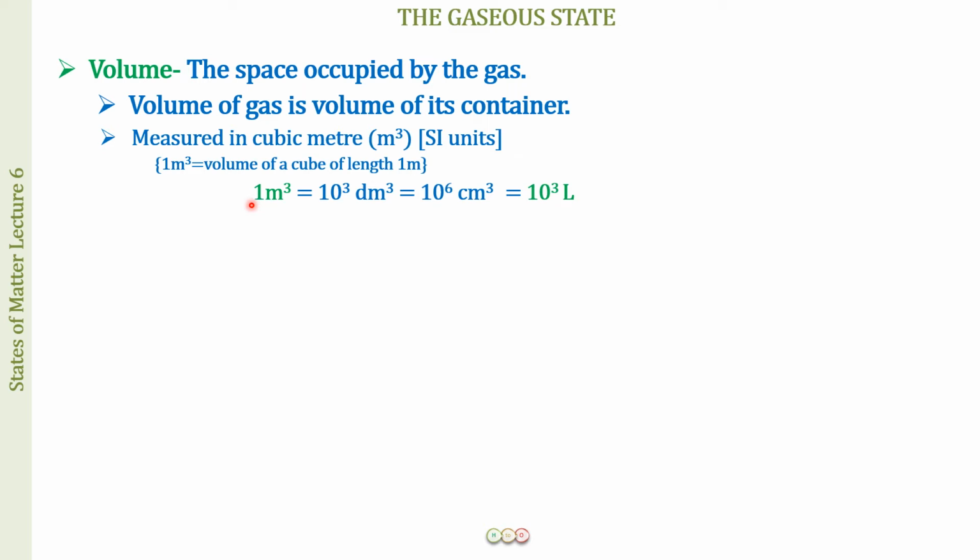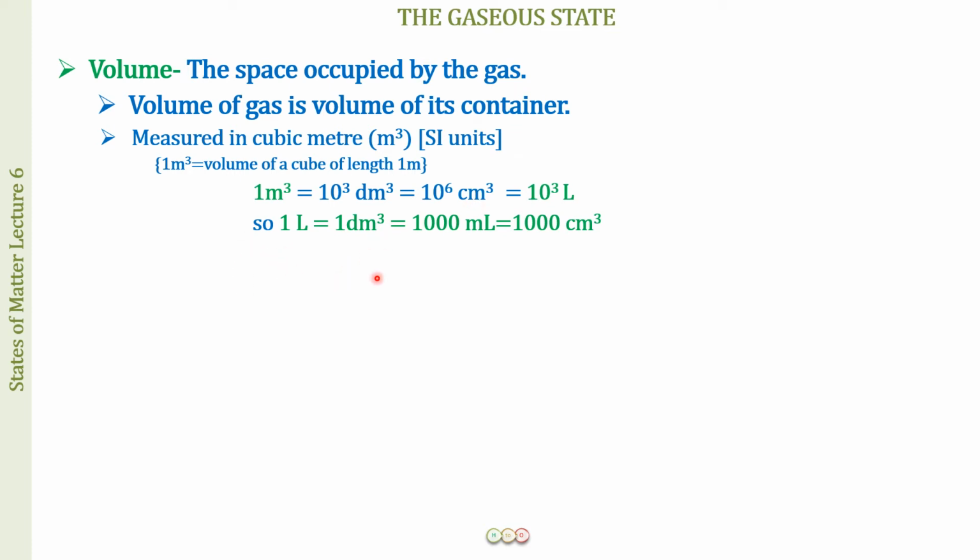So 1 meter cube is equal to 10 to the power 3 liters, or 1000 liters. Or you can say that 10 power 3 decimeter cube is equal to 10 power 3 liters. So this means 1 decimeter cube is going to be equal to 1 liter. So the next thing that you learn over here is 1 liter is equal to 1 decimeter cube.